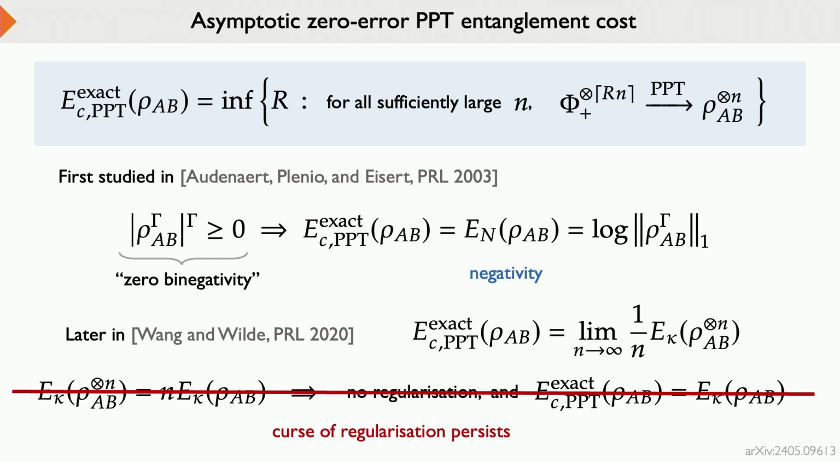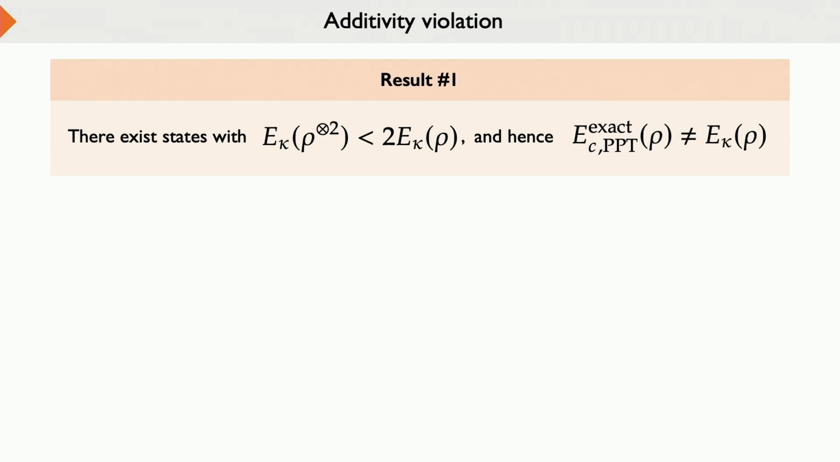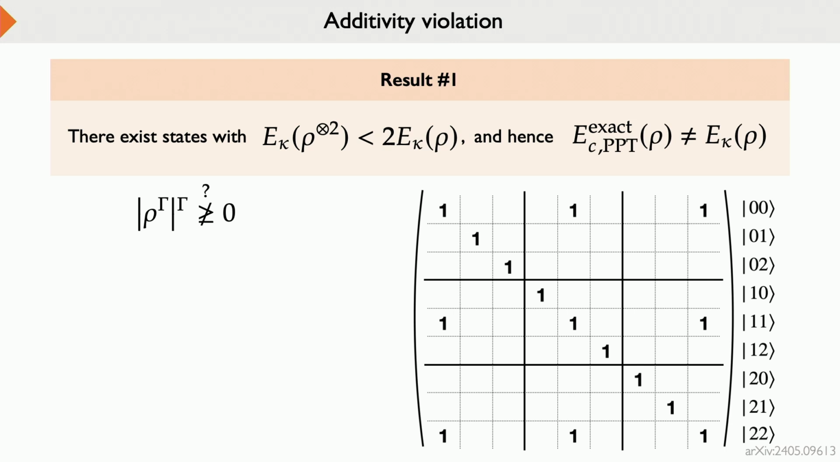And just to justify that this kappa is not an additive function, this is our first result actually, and I will just quickly mention this because it's a very nice construction that we use to show it. Remember that if a state has binegativity being 0, so this thing is a positive operator, then the cost simplifies. So if we want it not to simplify, we have to look for states which do not satisfy this. And to construct such a state, we do the following. Consider this 2 qubit space, and you can write this in computational basis, and you just fix ones on the diagonal and then some strategically placed ones on the off diagonal.